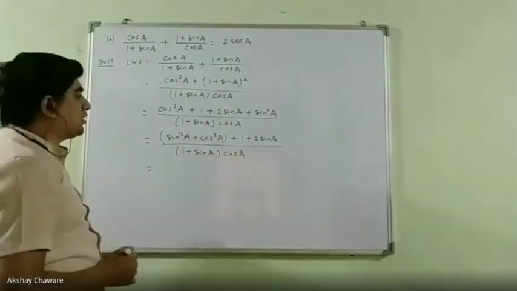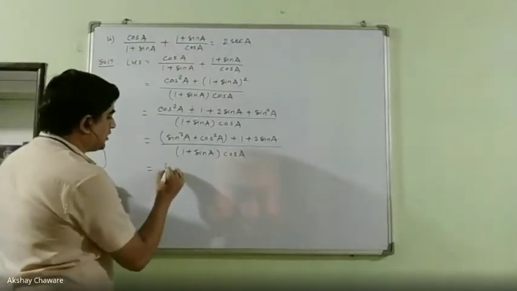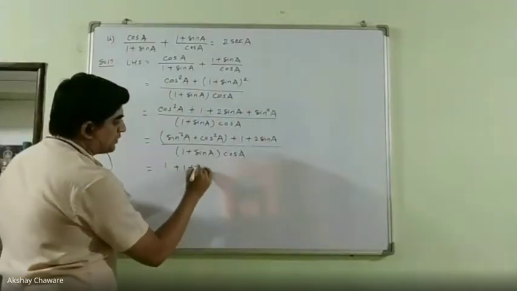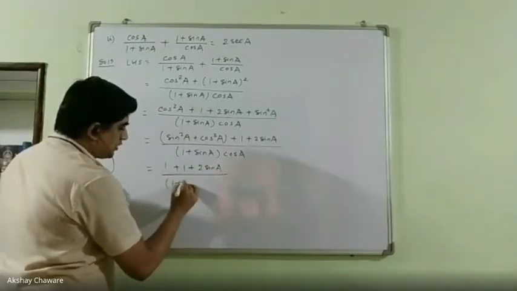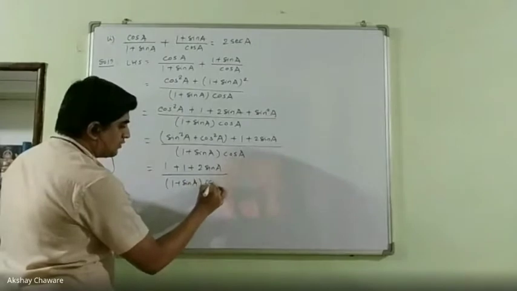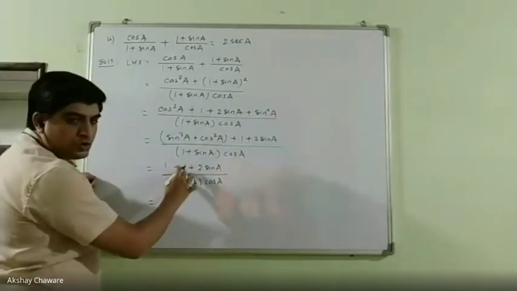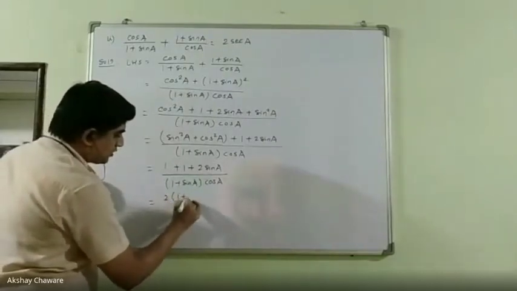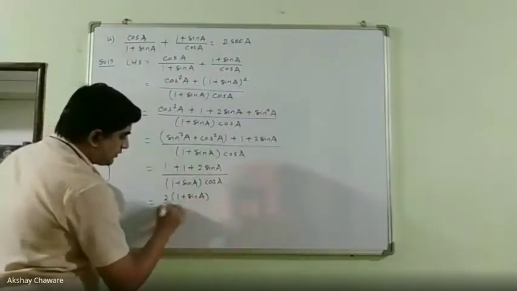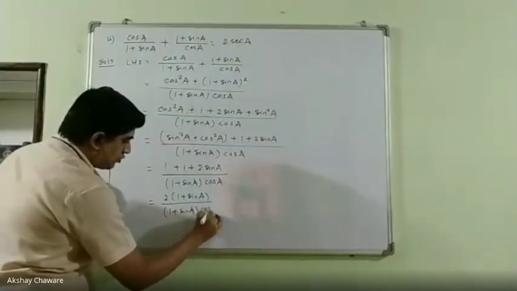Now 1 plus sin square A plus cos square A, that is nothing but 1, the identity. So 1 plus 1 plus 2 sin A upon (1 plus sin A) as it is into cos A as it is. Now 1 plus 1 is 2, so 2 plus 2 sin A. If we take 2 common, then in bracket 1 plus sin A, upon the next one is (1 plus sin A) into cos A.